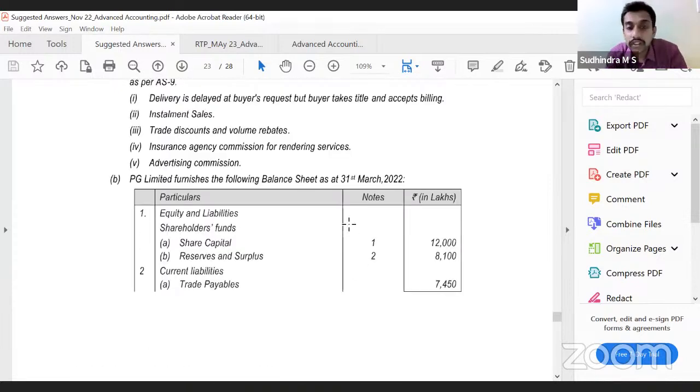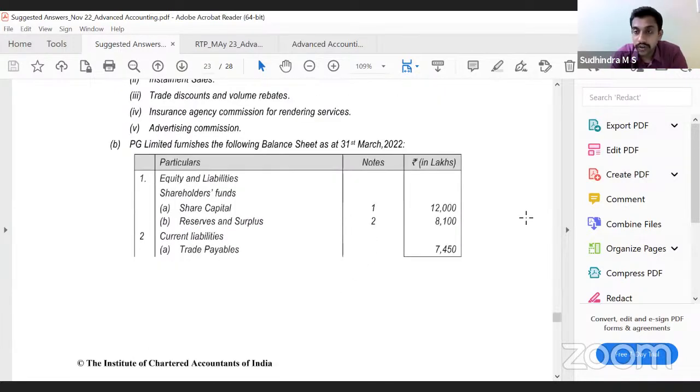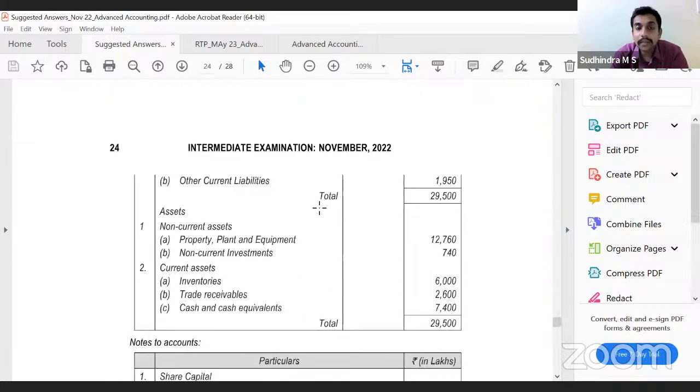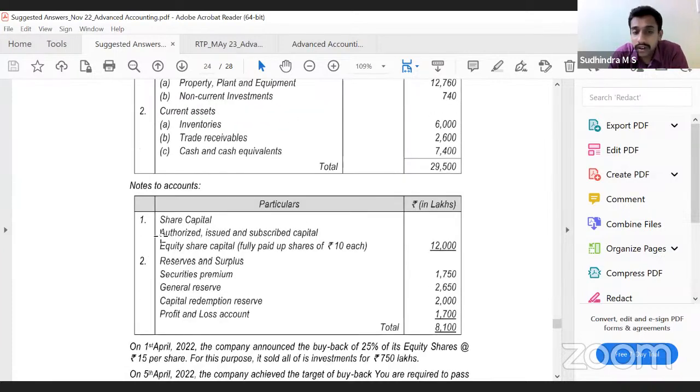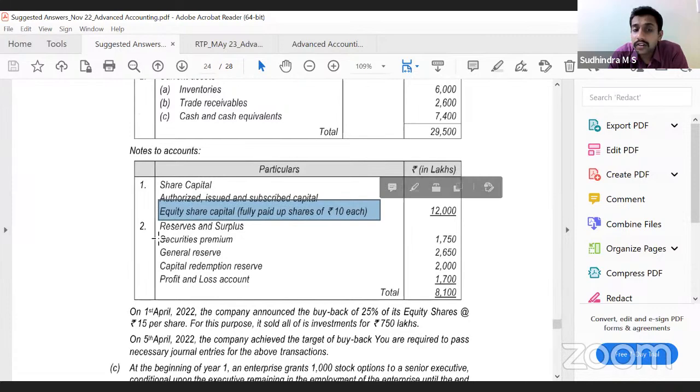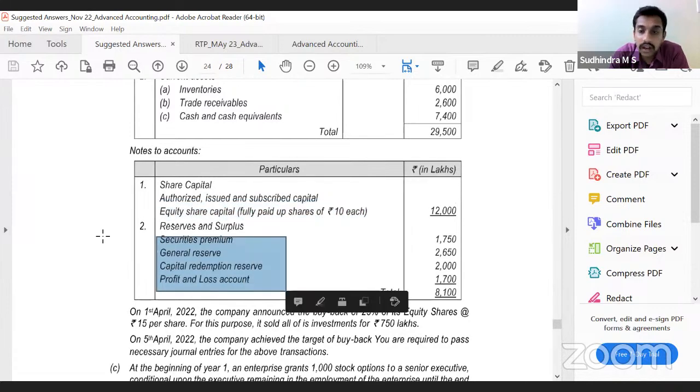PG Limited furnishes the following balance sheet as at 31st March 2022. Equity and liabilities: shareholders' funds, share capital, reserves and surplus, current liabilities, trade payables, other current liabilities. Assets: non-current assets, property, plant and equipment, non-current investments, current assets, inventory, trade receivables, cash and cash equivalents. Notes to accounts have been given: equity share capital, reserves and surplus, securities premium, general reserve, CRR and P&L account.